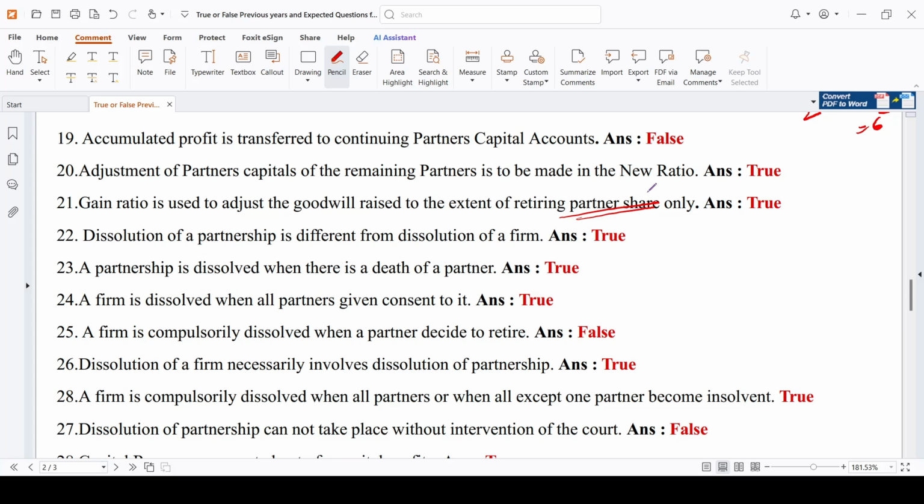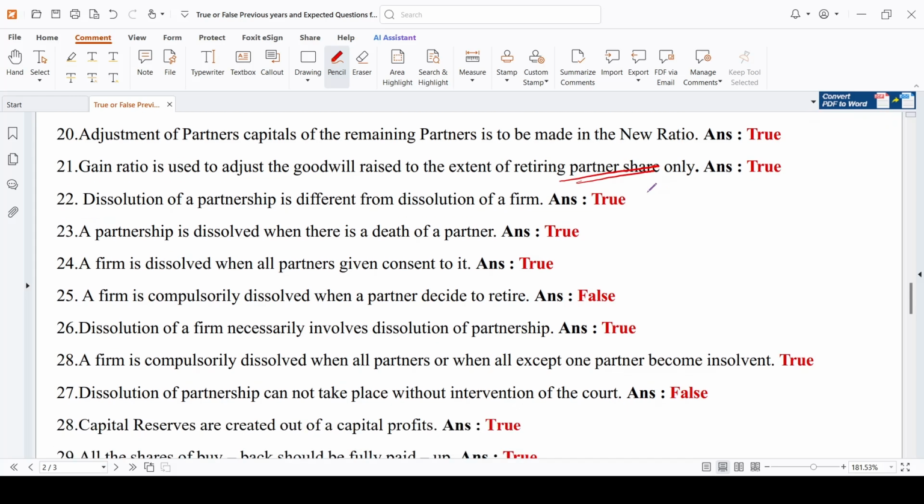True. Dissolution of partnership is different from the dissolution of a firm. A partnership is dissolved when there is a death of a partner. Yes, it can be dissolved. See, partner, here what they are asking: a partnership is dissolved when there is a death of a partner. Yes, it is true. Partnership is going to come to an end, not the partnership firm. If one partner dies, the remaining partners will continue the business.